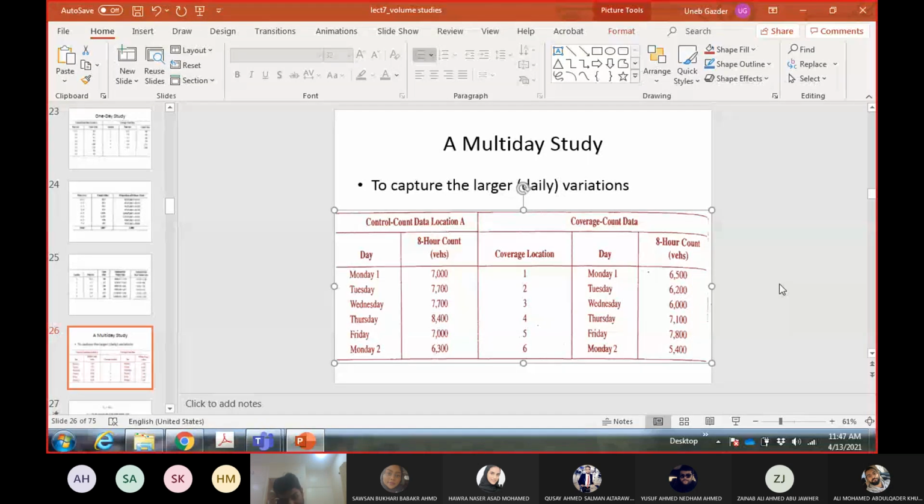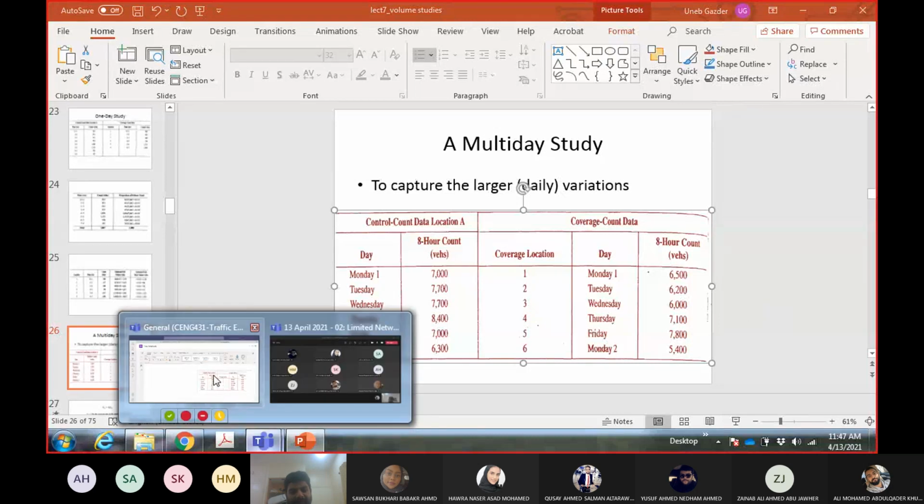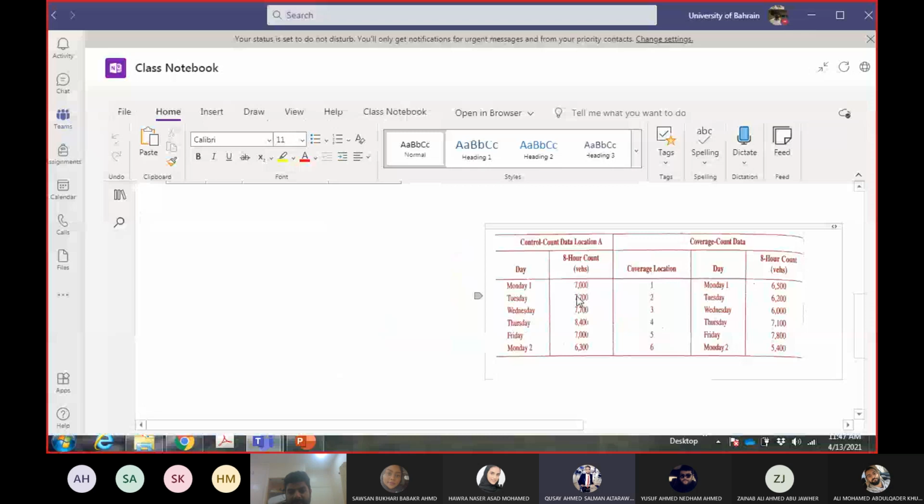6,300. Not correct. Thanks for being fast, but not correct. 6,300 you said, right? These 6 values. 7,350. 7,350. Yes, vehicles, they are for 8 hours. I cannot say vehicles per hour. Okay.